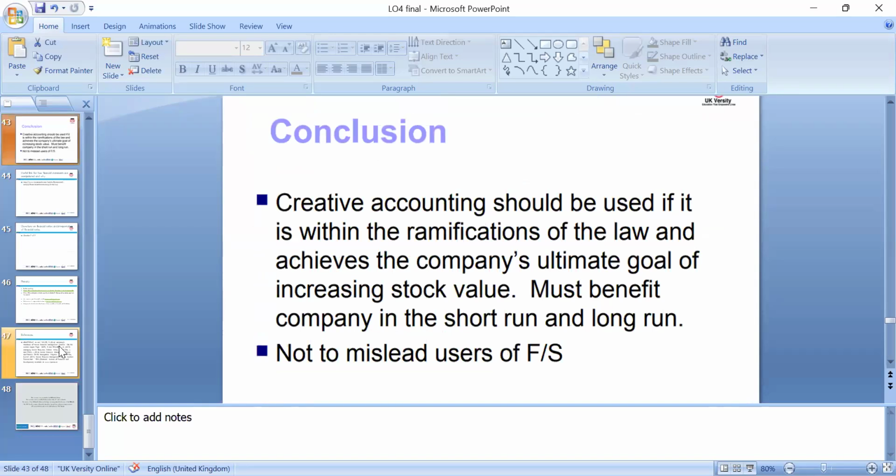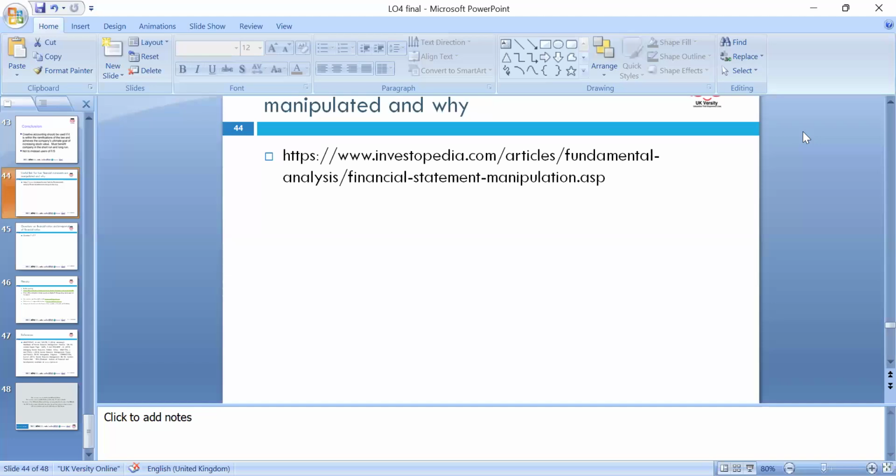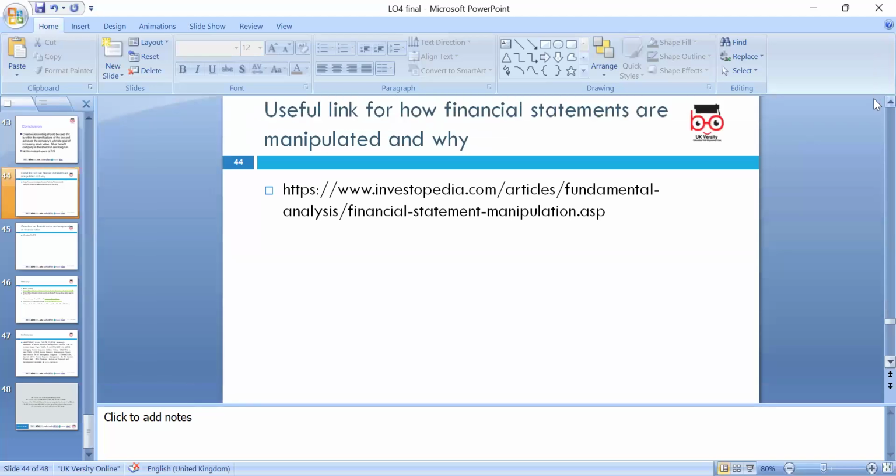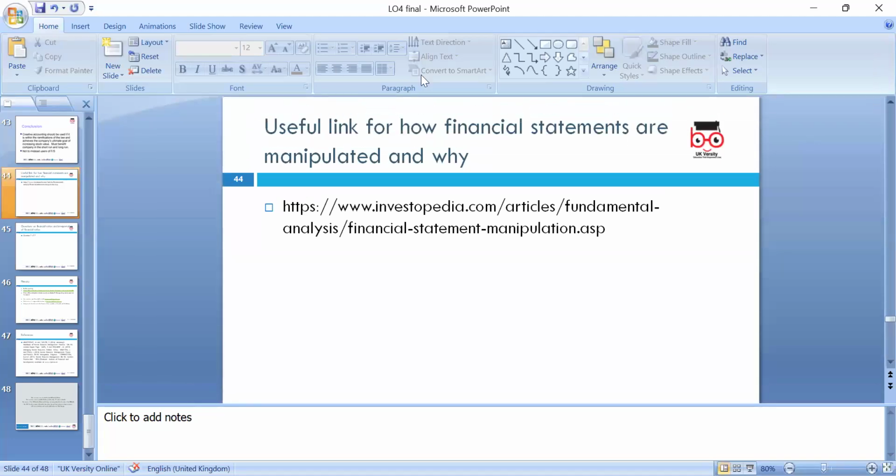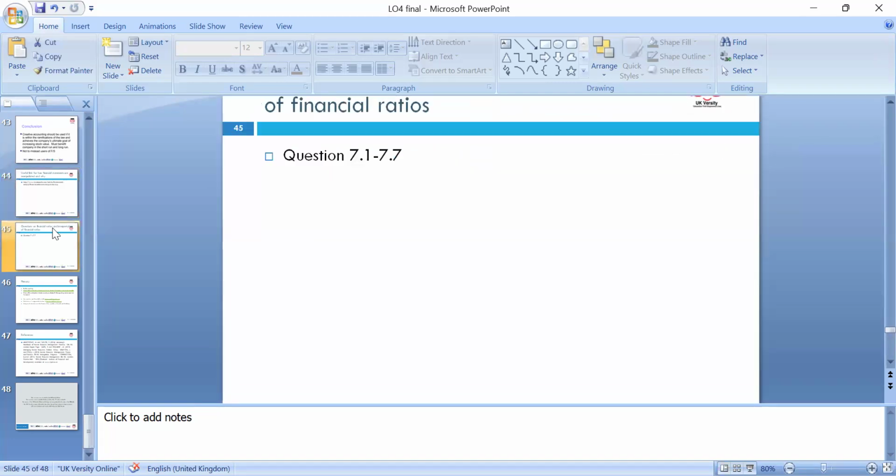So in your ratios, we not only look at creative accounting, we have to look around at what is happening in the environment and what impact we have. We can look around in the light of financial ratios. Yes, ratios are an interpretation. We cannot rely 100%. We can look around at the economic and social factors. So we had a discussion about how a company can be manipulated, and please look at the useful link.